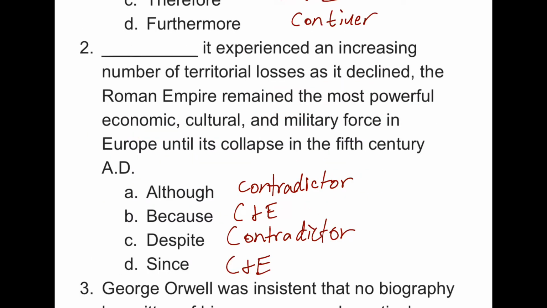Number 2, blank it experienced an increasing number of territorial losses as it declined. The Roman Empire remained the most powerful economic, cultural, and military force in Europe until its collapse in the 5th century AD. Probably not a cause and effect relationship, since losing territory doesn't make you powerful. So we're looking for a contradictor. The best one here is A, although. By category, we could have gotten a 50-50 out of this.